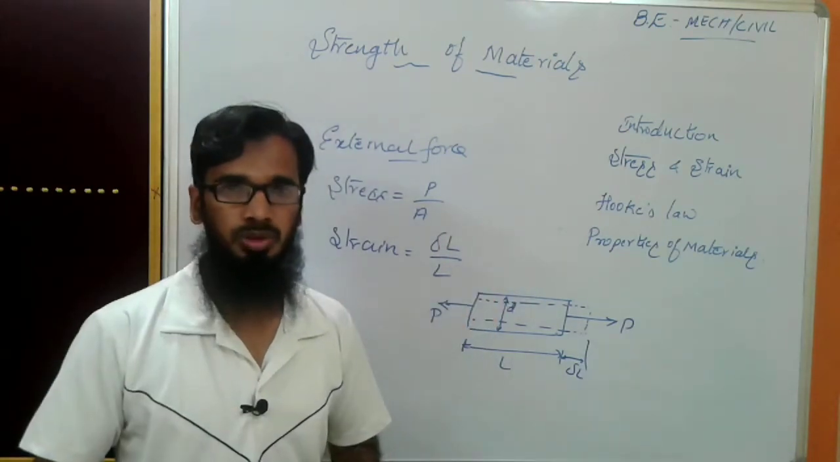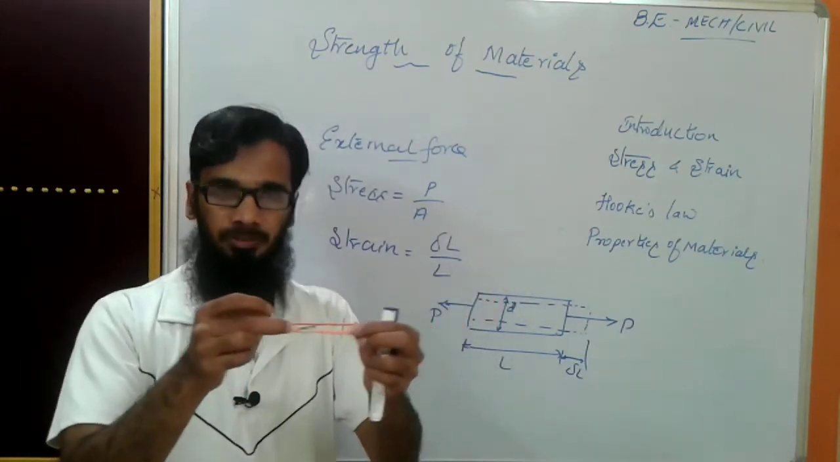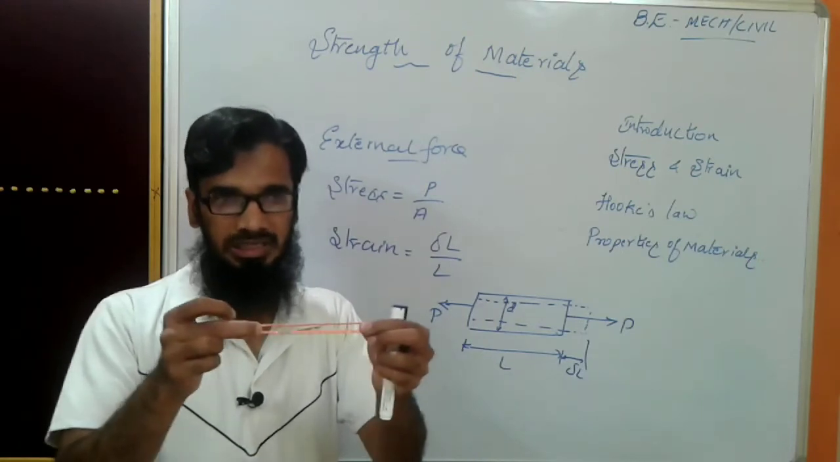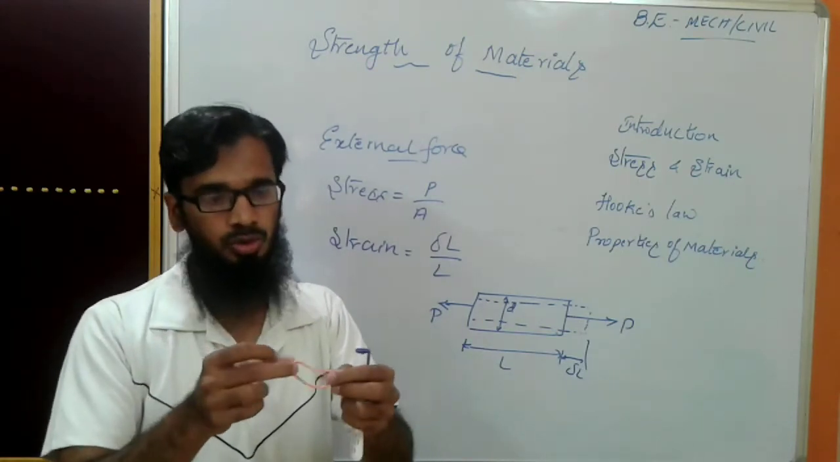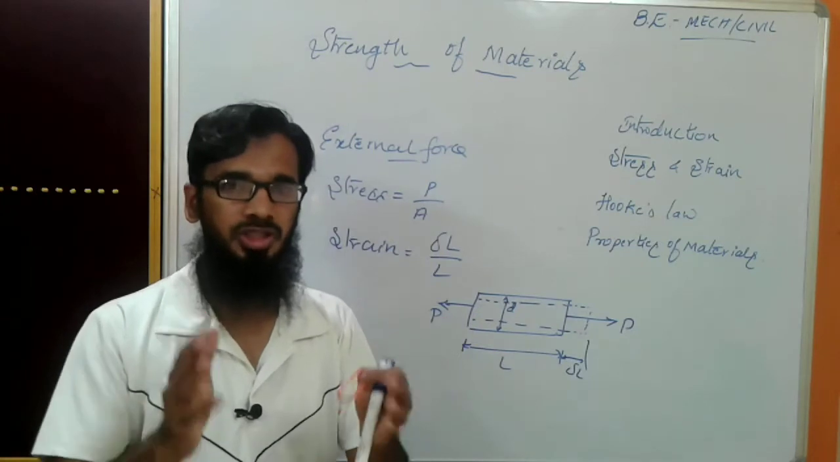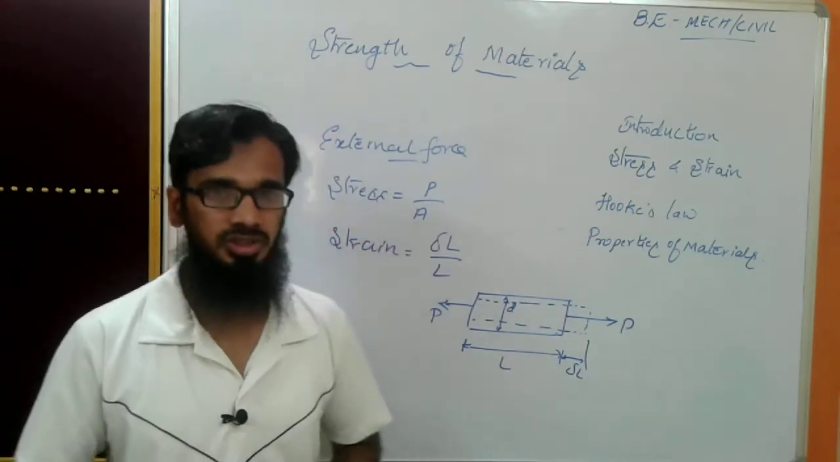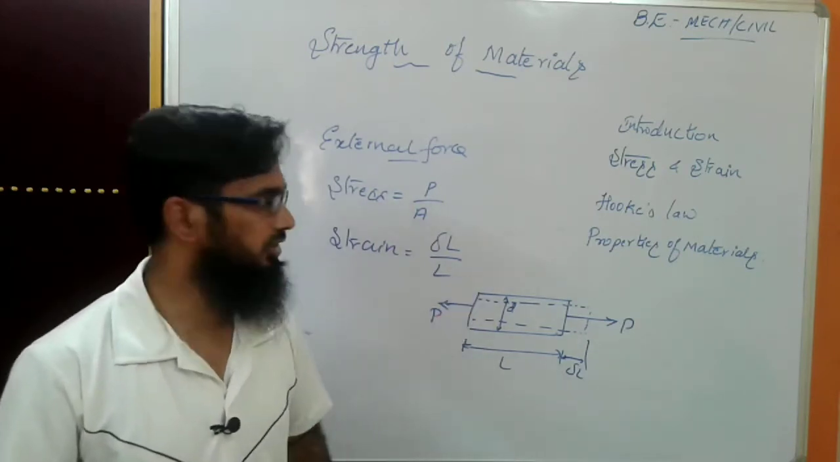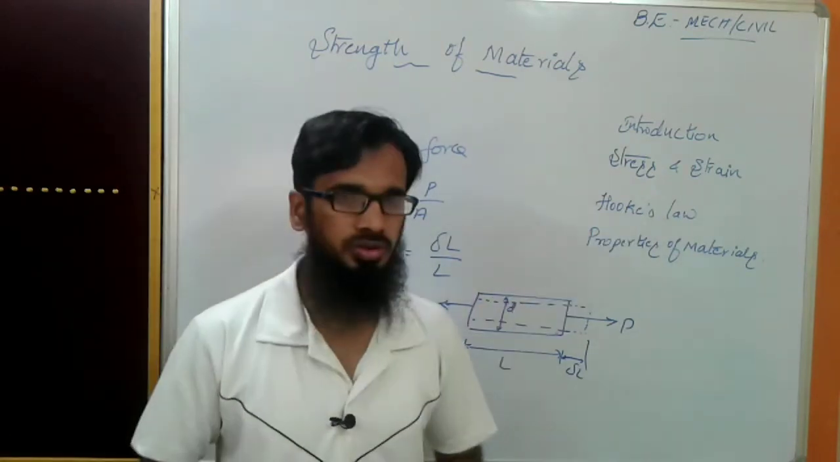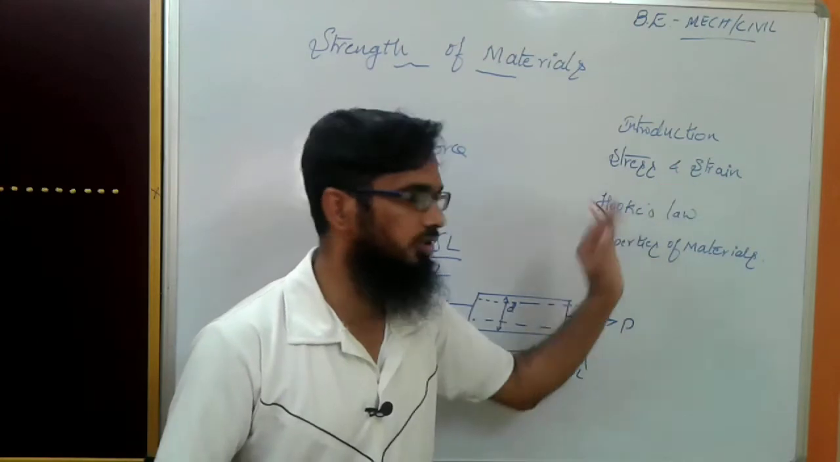Okay, so that means it has some elasticity. Within this elastic range, the material regains its original shape and size. In that case, we should study the stress and strain. This is applicable within the elastic limit. Now, what is meant by Hooke's law? It is a continuation of stress and strain.